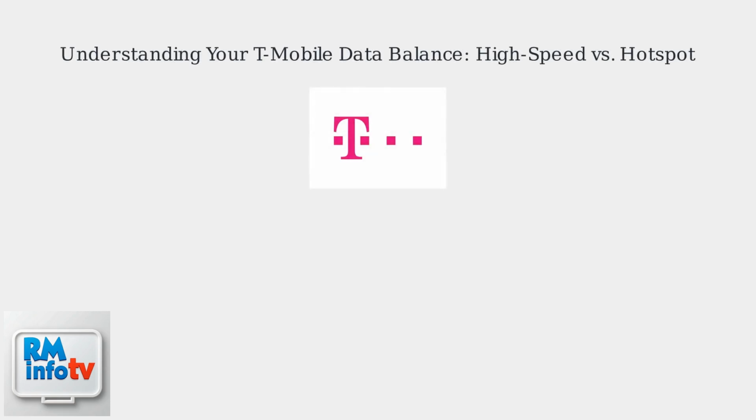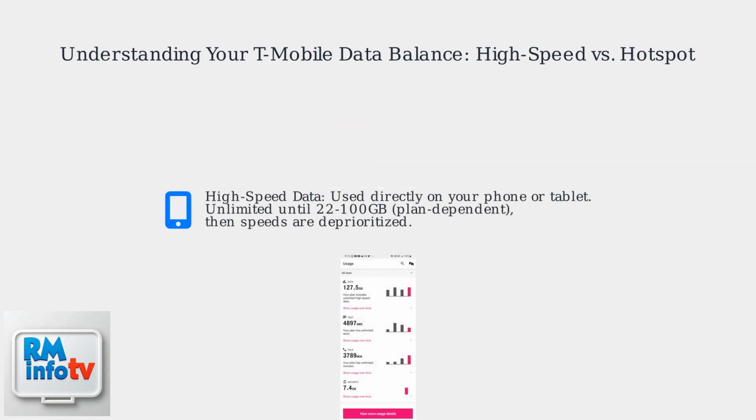T-Mobile offers unlimited data plans, but understanding high-speed and hotspot data is crucial. Your plan includes high-speed data for phone usage. After 22 to 100 gigabytes, depending on your plan, speeds are reduced through deprioritization.